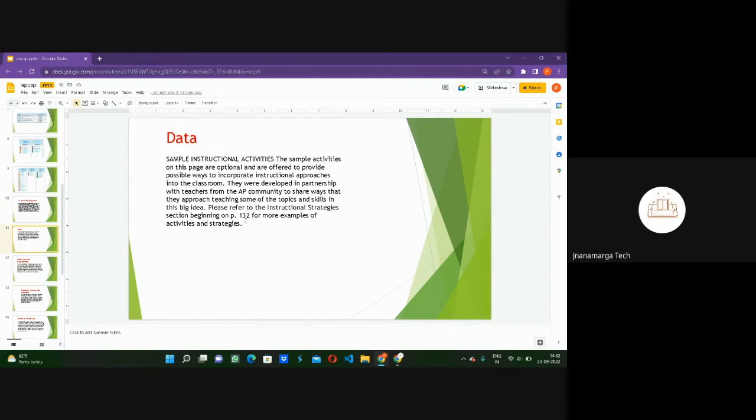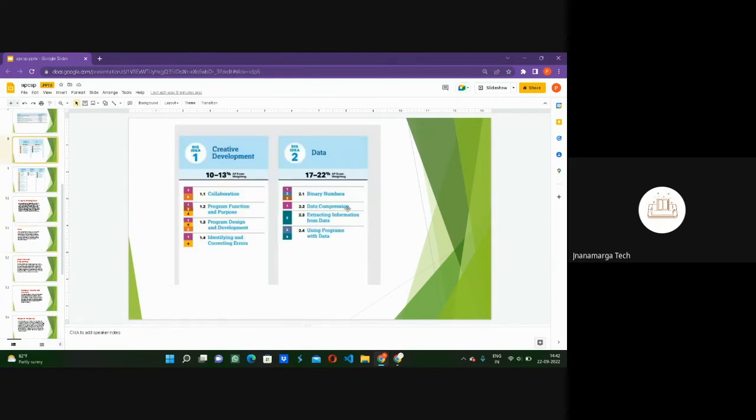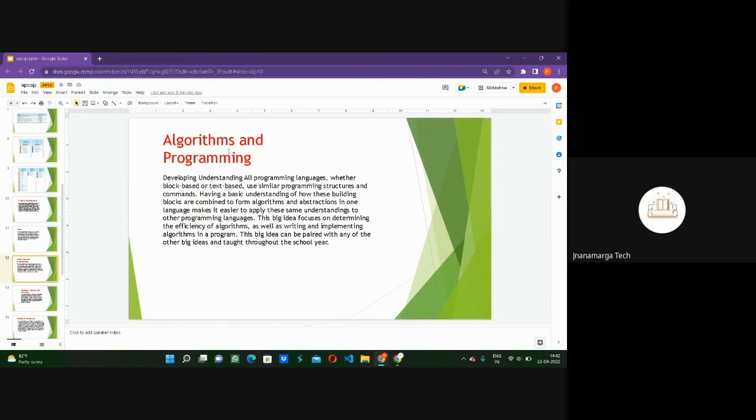So basically we will study what data is, what binary numbers are, what input is, what output is, how we compress our data, and how we extract information from the data in a code, how it works. In the third unit, algorithms and programming, we will study all the programming languages.